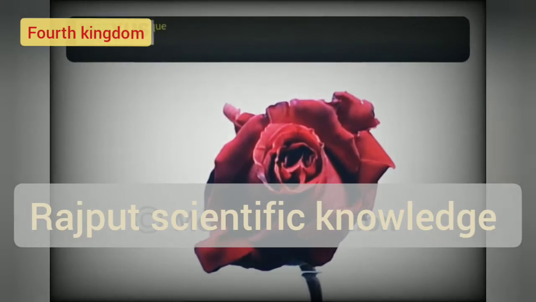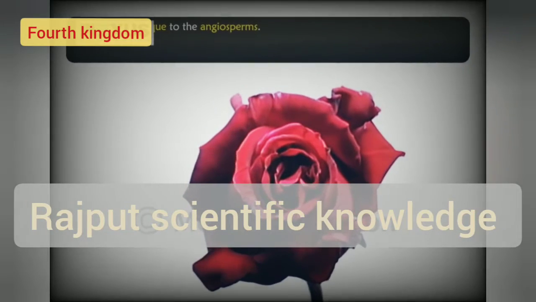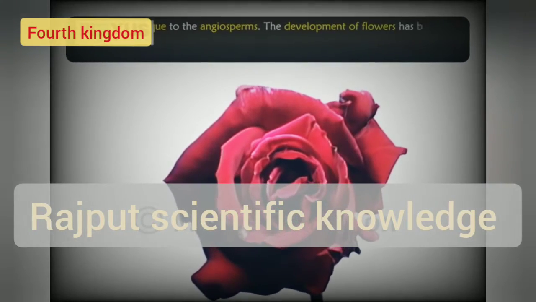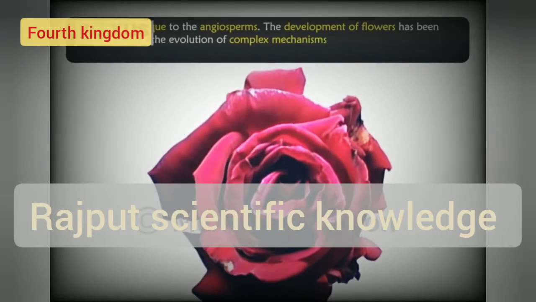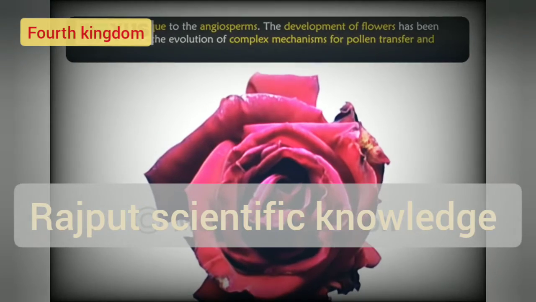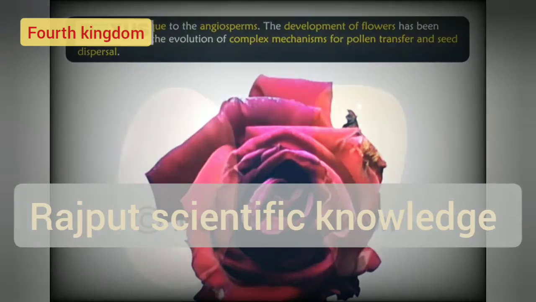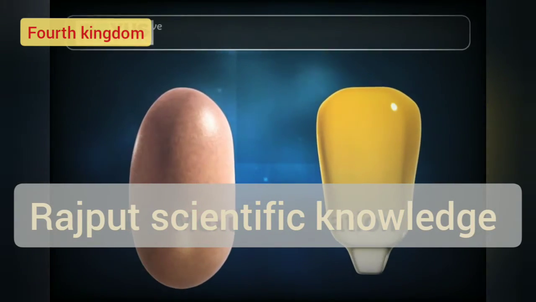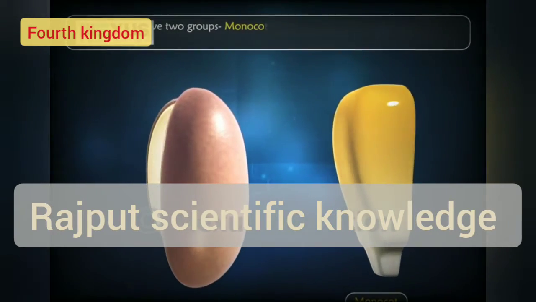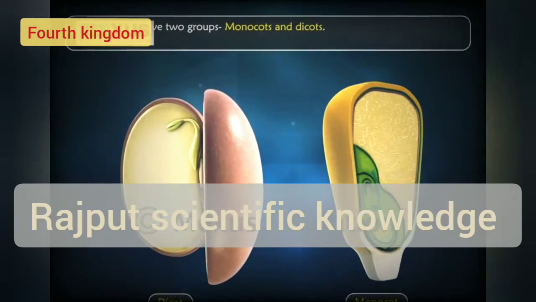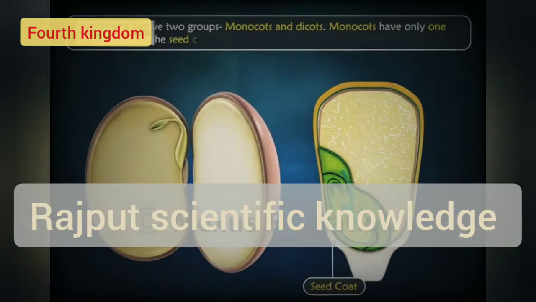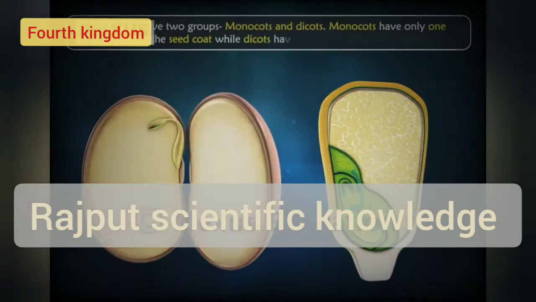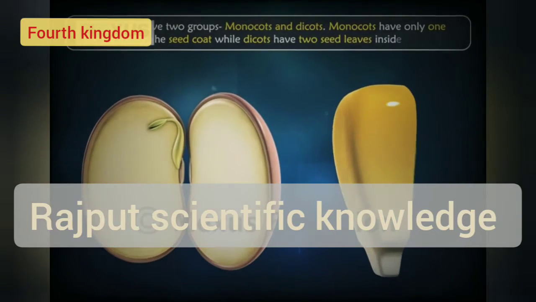Flowers are unique to the angiosperms. The development of flowers has been associated with the evolution of complex mechanisms for pollen transfer and seed dispersal. Angiosperms have two groups, monocots and dicots. Monocots have only one seed leaf inside the seed coat, while dicots have two seed leaves inside the seed coat.